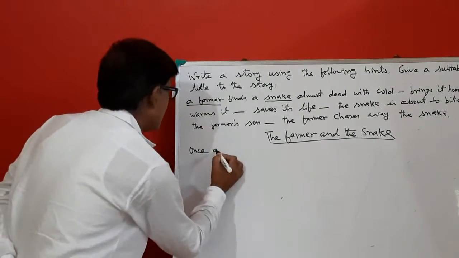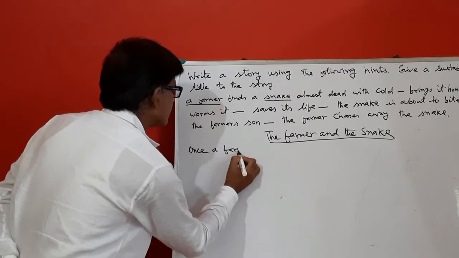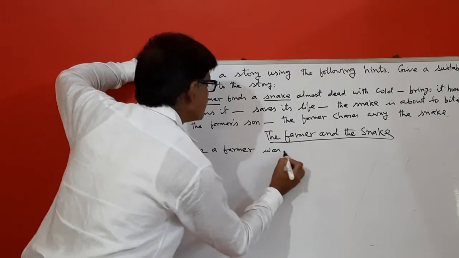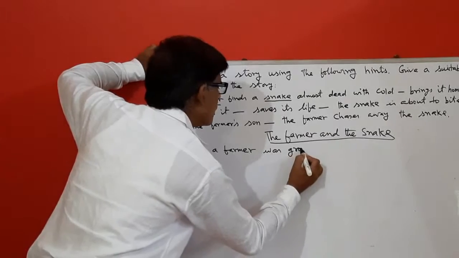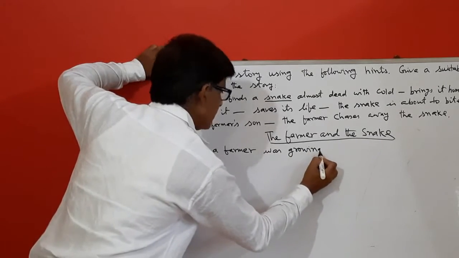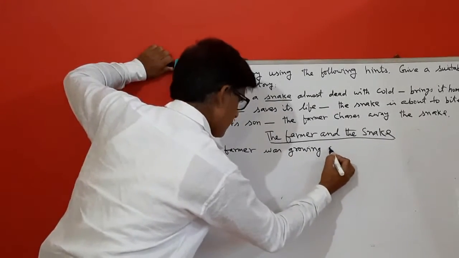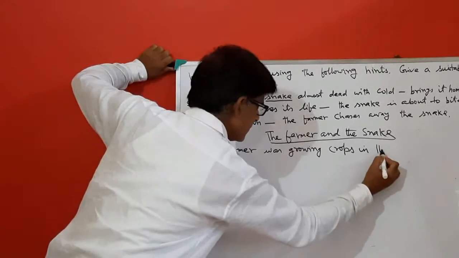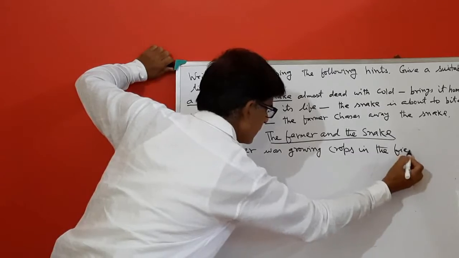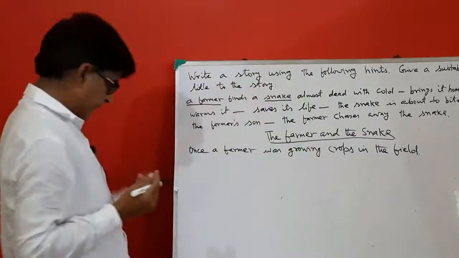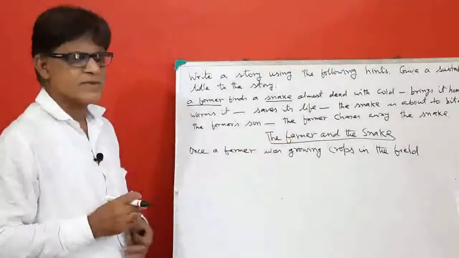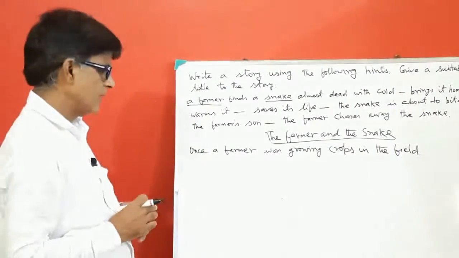Once a farmer was growing crops in the field.